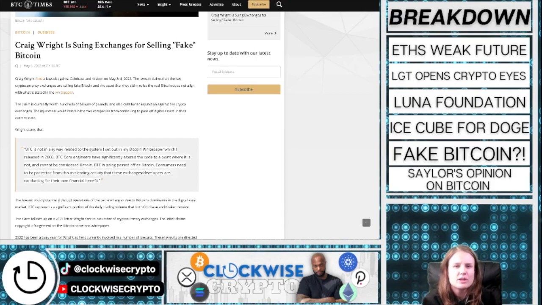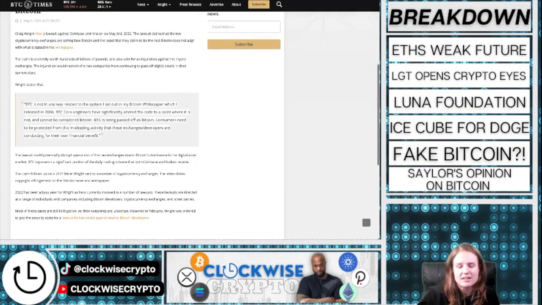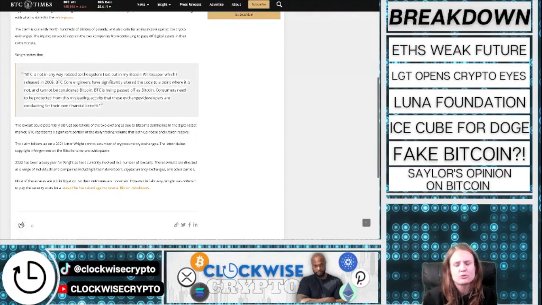The claim is currently worth hundreds of billions of pounds. The injunction would restrain the two companies from continuing to pass off digital assets in their current state. Wright has accused core developers of changing the Bitcoin code to the point where it is unrecognizable and calls it a misleading activity. He pleads with consumers to be protected from these developers who are only looking out for their own financial interest. Pretty interesting.